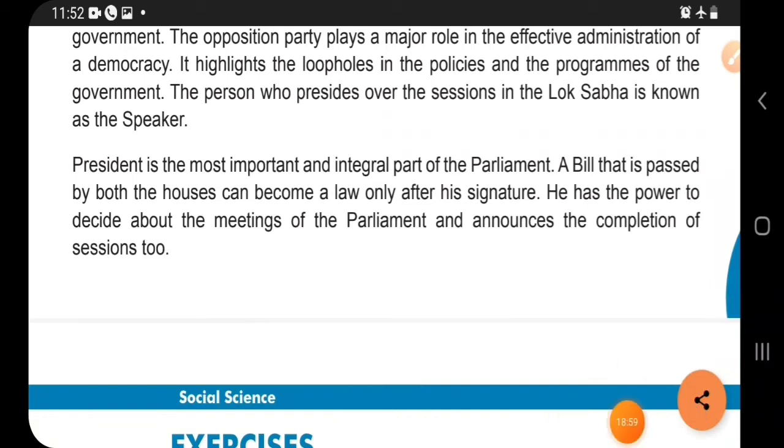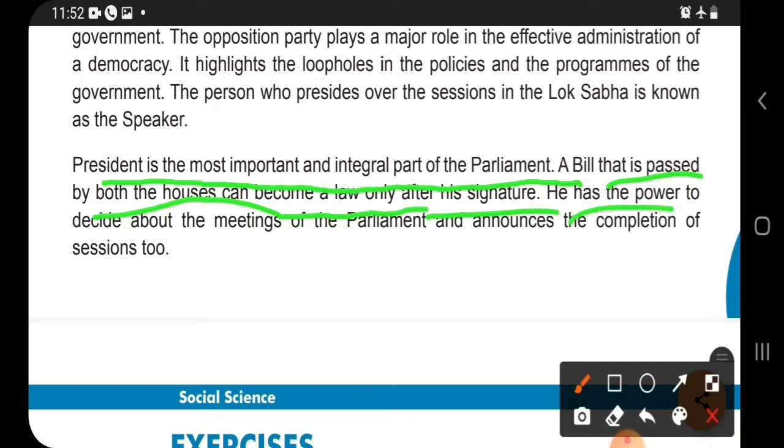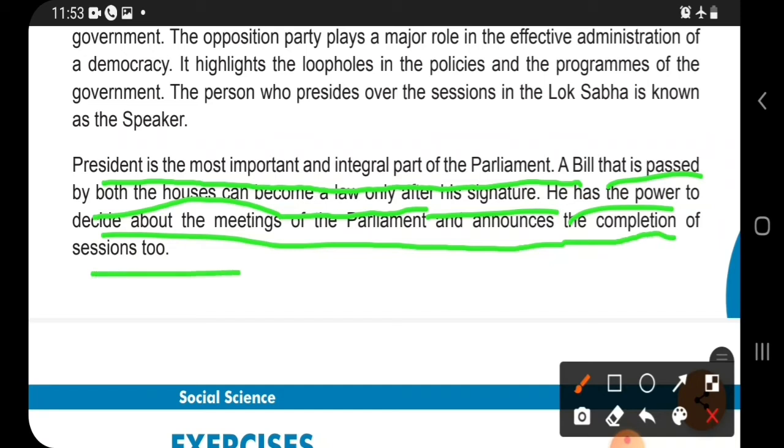Other than that, here we can see that the President is the most important and integral part of Parliament. The bill that is passed by both the houses can become a law only after his signature. He has the power to decide the meetings of the parliament and announces the completion of the session too. So here the main person for the parliament is the President. He is the one deciding the timings of the parliament, and without the signature of the president the bill is not going to pass.